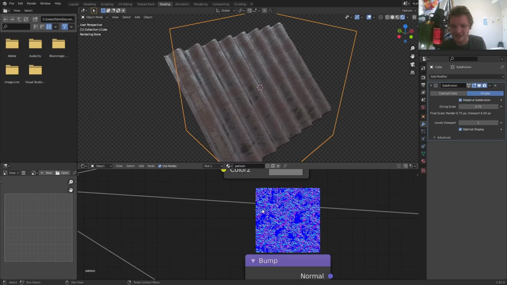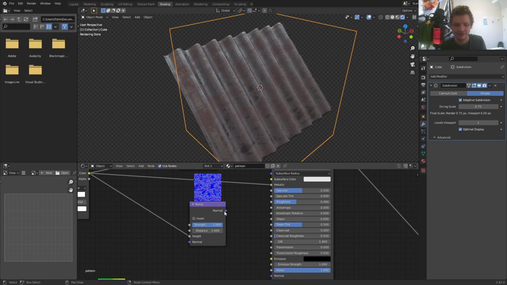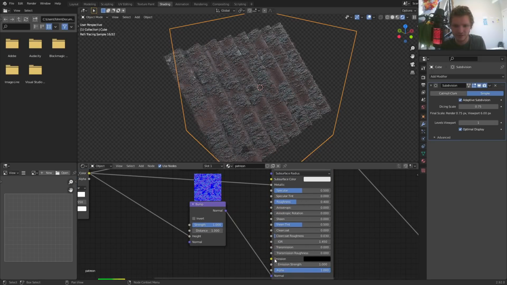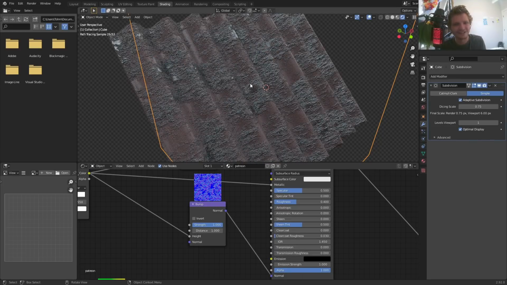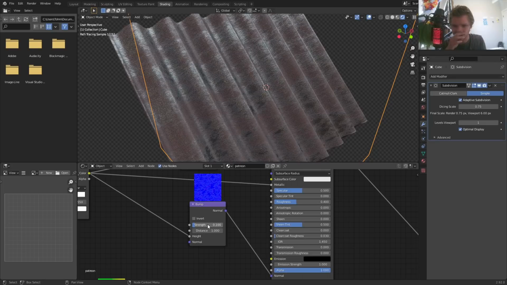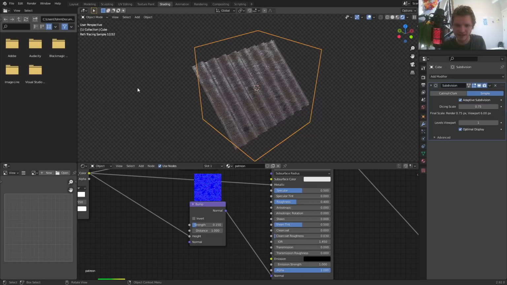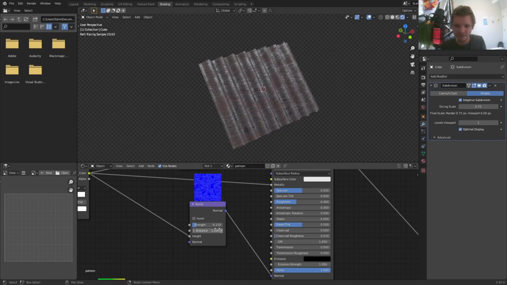You can see we now get a generated normal map. That's an approximation of what it would be. Either way, it's taking some kind of gradient or derivative. You plug it into the normal, and then you can see, wow, it's rusted. It's actually probably too intense. So take the strength, bring it down. This is just going to be the weight or the strength of this normal map. So you can just pick what you want for this, again, depending on how rusted, how corrugated you want this thing to be. I'm thinking even less, something like this.